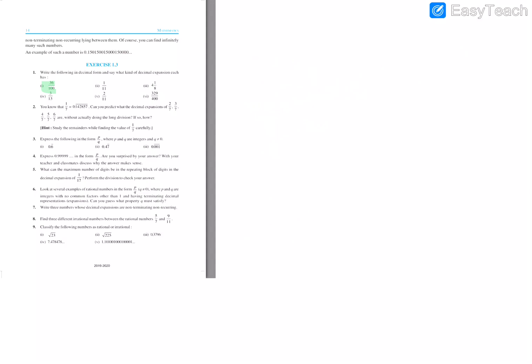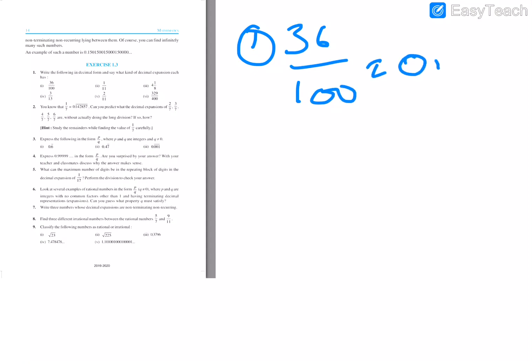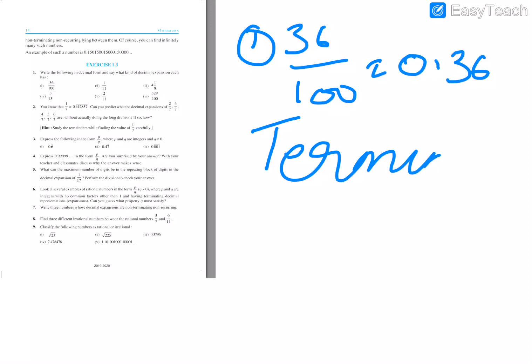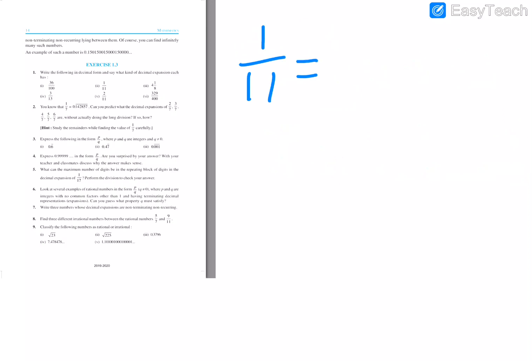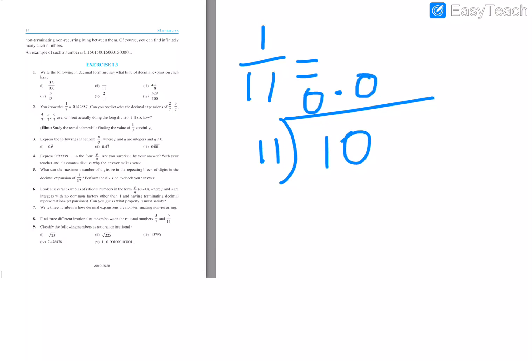So finally what is expected in this chapter is, in this first Roman, you will have to do the division. You have to write in decimal form, and you have to write also what kind of decimal. For example, if you are writing the first question, 36 by 100 is equal to 0.36. What is the type? It is terminating. Like this you will write terminating decimal.